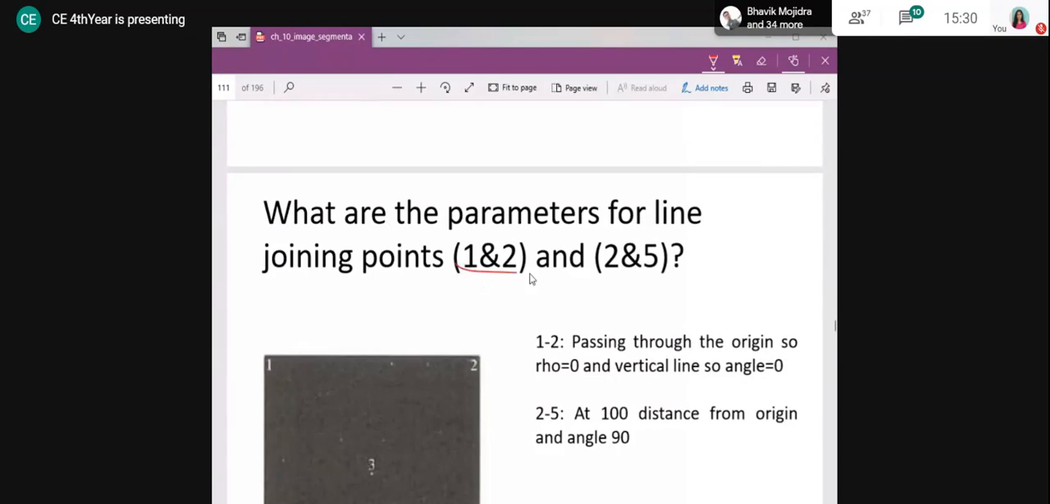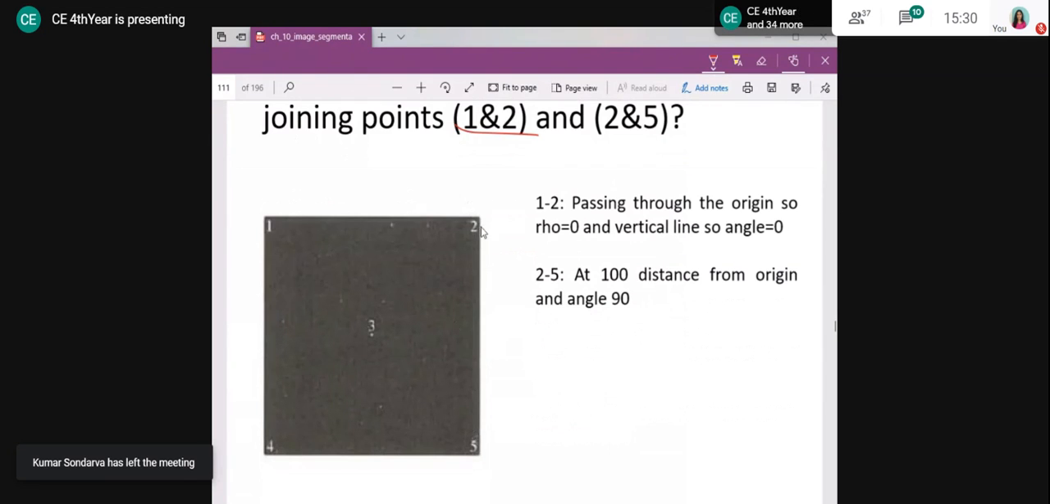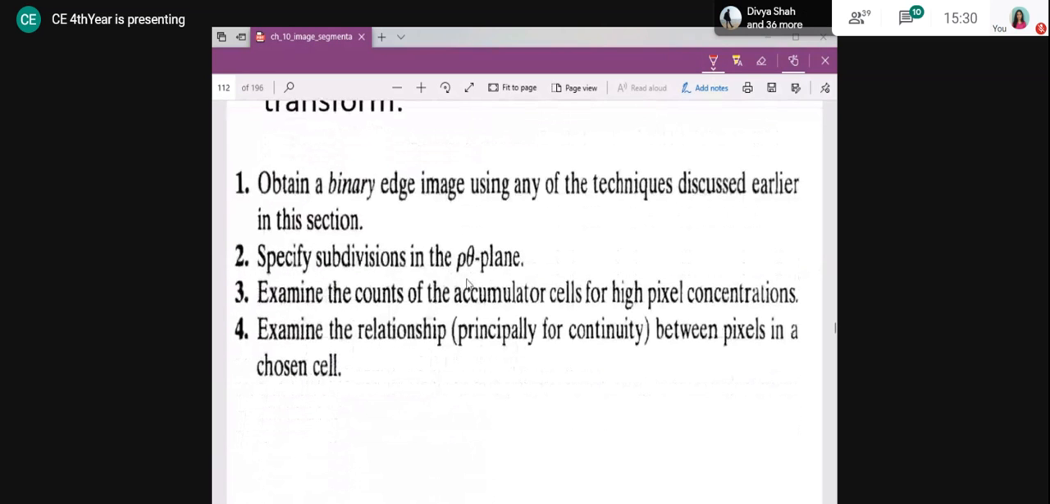So for 1, 2 we did it, and if you want to do it for 2, 5, what is expected is a distance around 100 or 101 exactly, if you go with precise, and then the angle will be 90. Why? Because it is a vertical line, the angle will be 90 degrees from the origin, right? So what is the concept here? We will repeat the concept here.